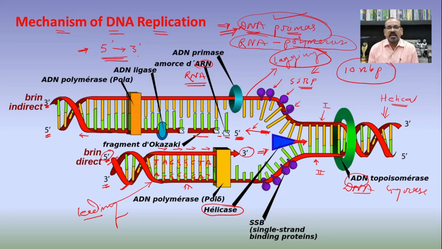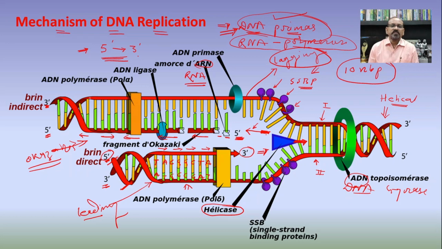In this way the one strand is synthesized in this direction in the form of fragments, and these fragments are known as the Okazaki fragments, after the name of R. Okazaki. So in this way the two strands are synthesized on the parental strand in a continuous and a discontinuous manner.